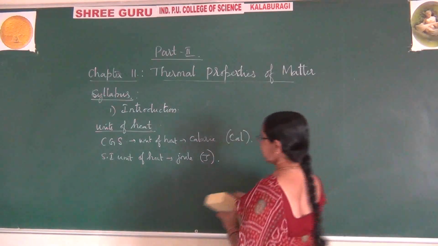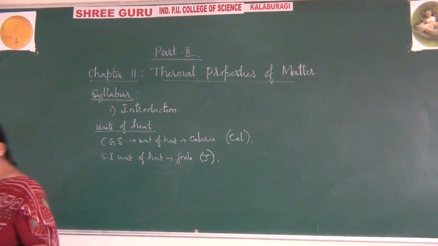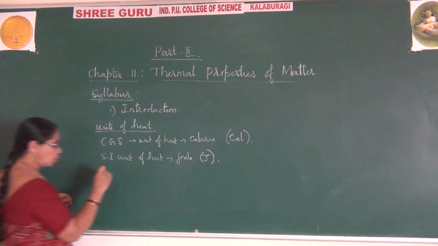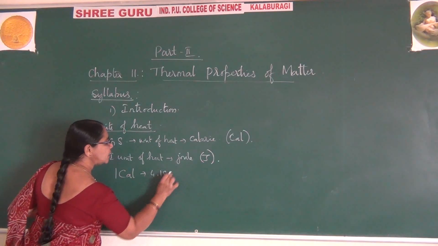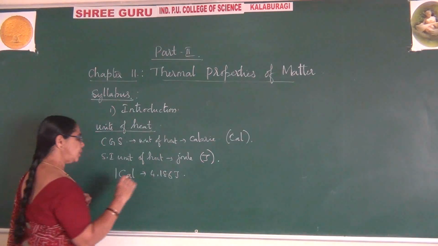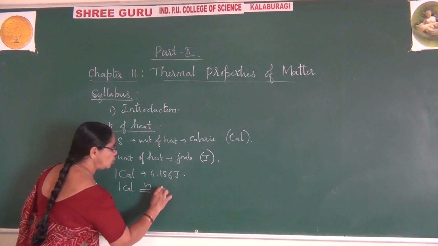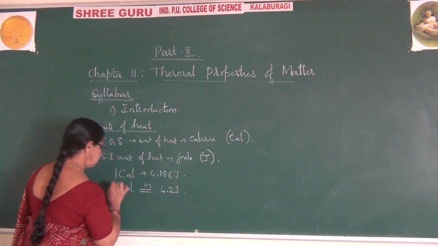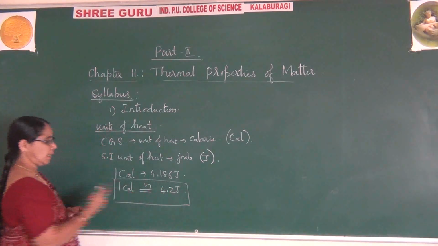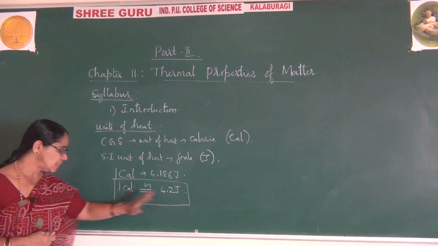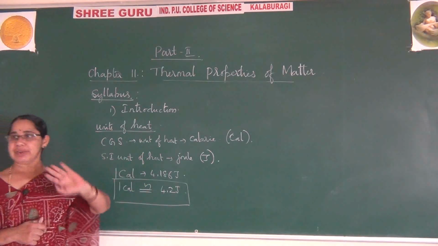These are the two units you come across. And one point I want to say here: 1 calorie is equal to 4.186 joules, or approximately 1 calorie is equal to 4.2 joules. Just remember this conversion from one system to another, from CGS to SI system. This is what you come across about units of heat.